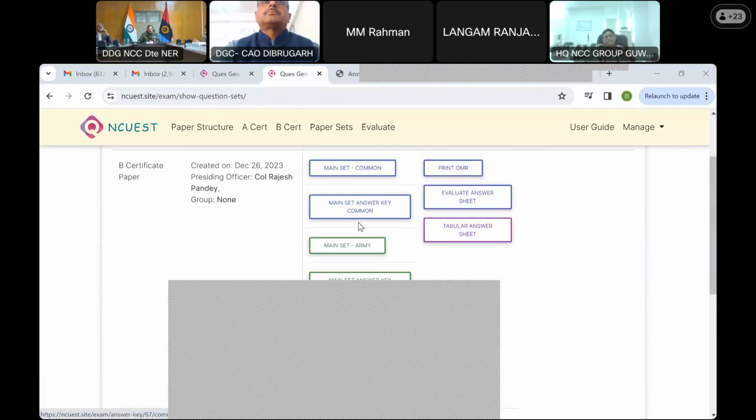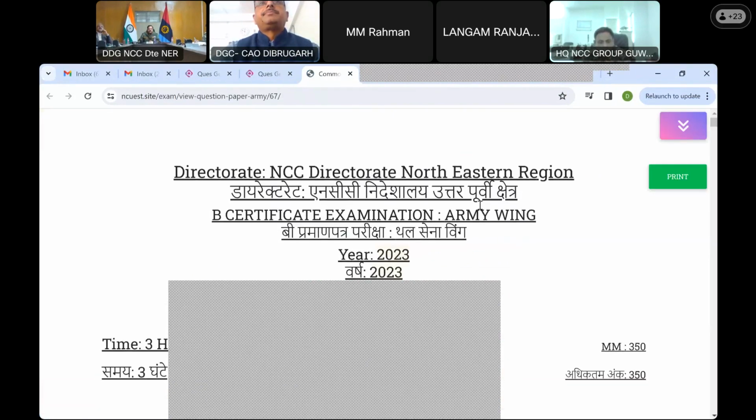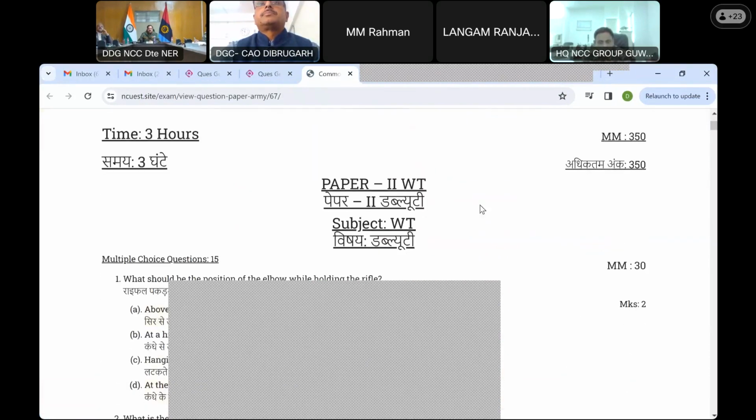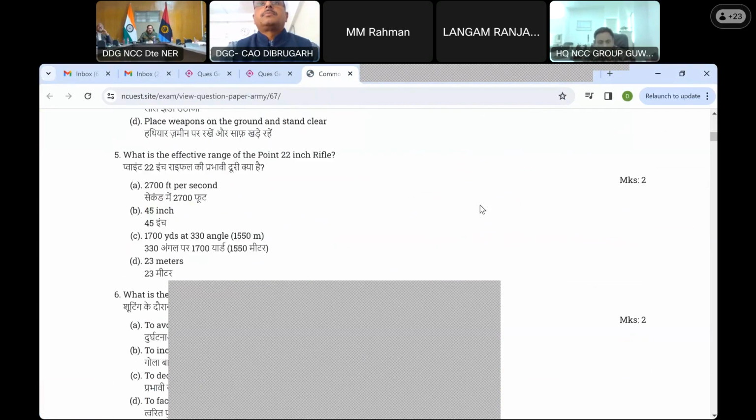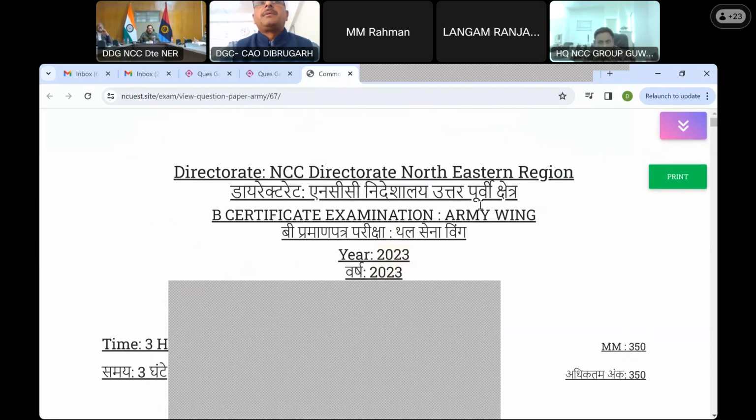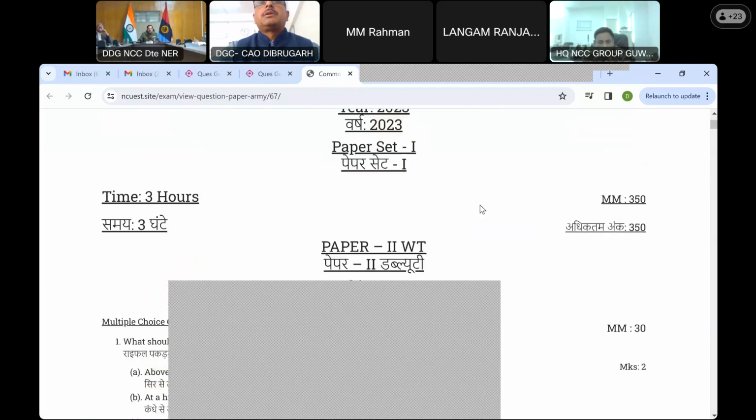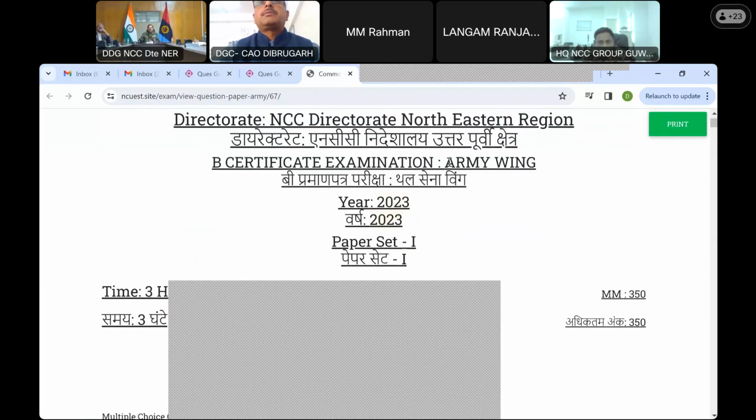Also, sorry. Below, set, main set common. Main set common, sir. This is army, sir. This is for the complete paper. So this is the main set army, sir, which you opened. We have made the main set only for the army wing. The Navy wing will be written over here, which I am highlighting. It will say Navy wing and Air Force wing.